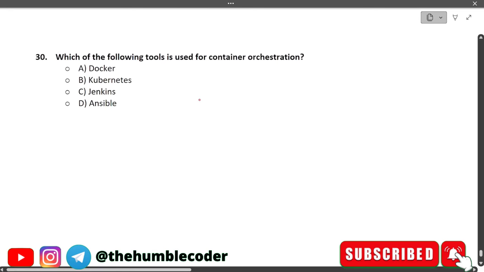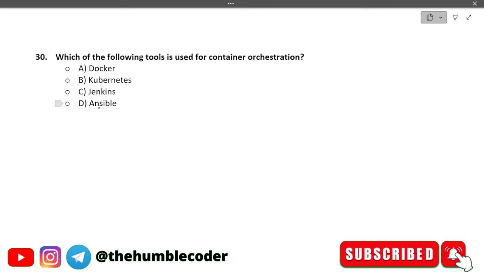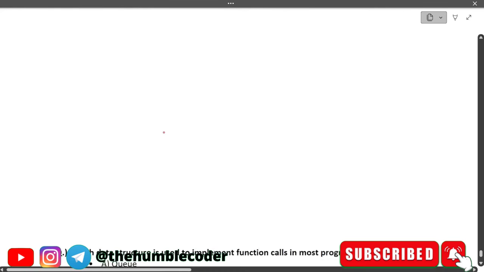Which of the following tools is used for container orchestration? The options that we have are Docker, Kubernetes, Jenkins and Ansible. So the correct answer in this case would be Kubernetes, because Kubernetes automates the deployment, scaling and management. It is also responsible for management of containerized applications. That is why the correct answer is Kubernetes in this case. So moving on.